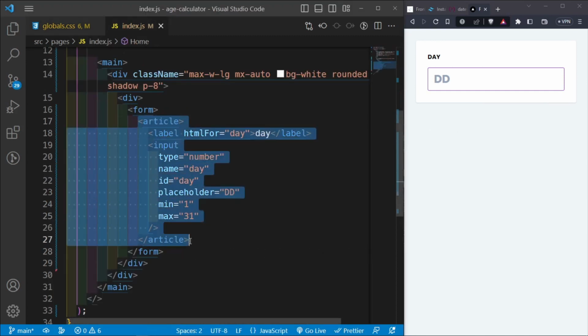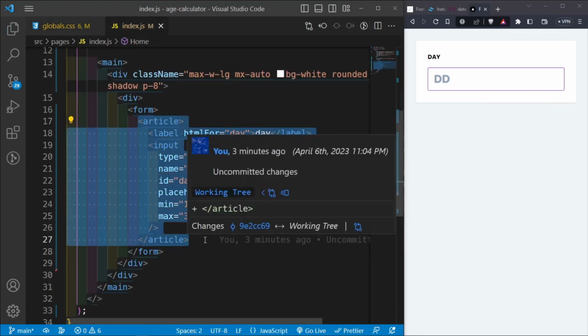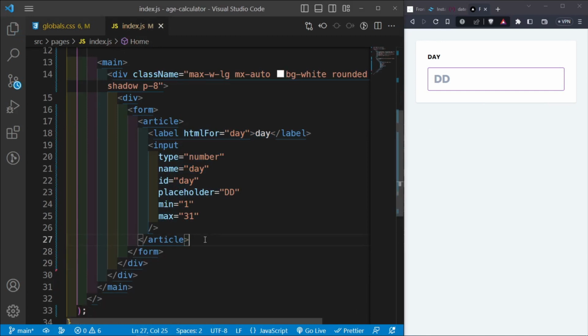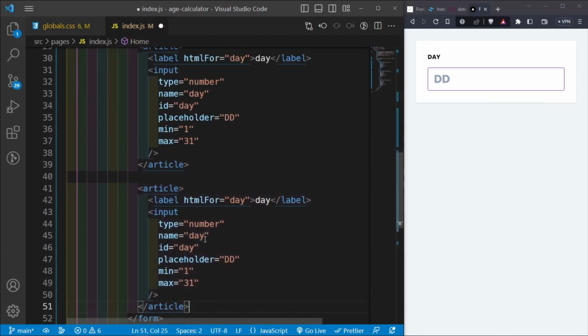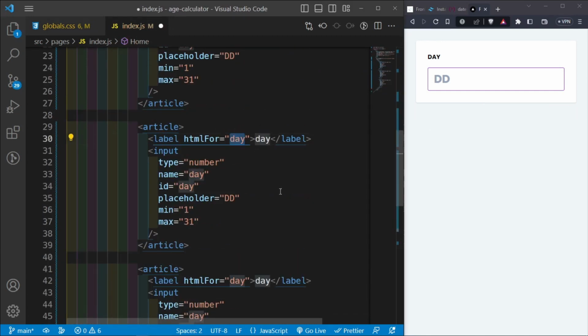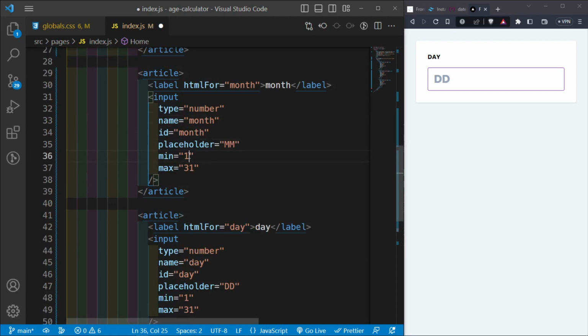So let's copy this article, copy it down. This is going to be for the month and then the year. Let's select this text and say Control D. So Control D, 1 2 3. And then change this to month, and change this to mm. The minimum month is going to be 1, the maximum is going to be 12.